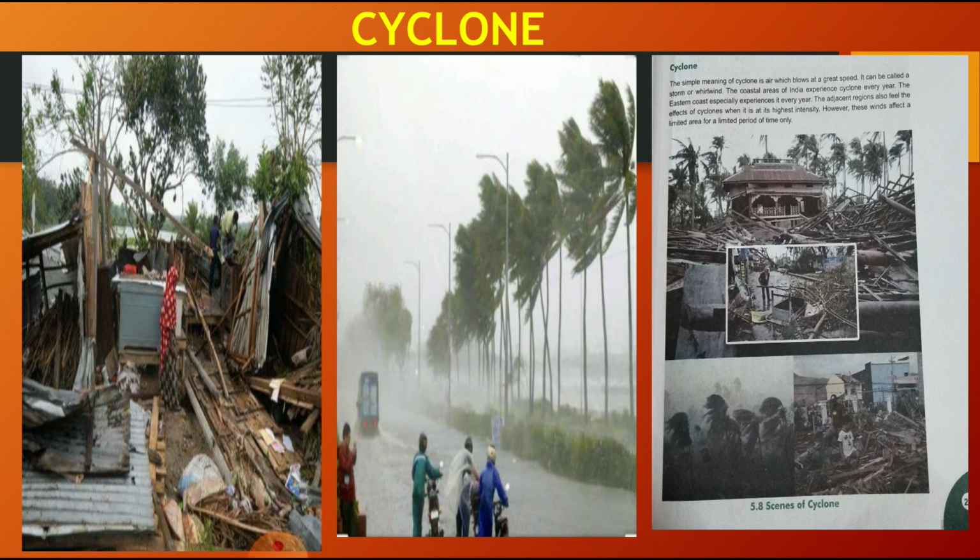It has also occurred in Maharashtra, and basically in all these regions different types of cyclones have occurred, especially the coastal areas. Coastal areas are more prone to cyclones. The eastern coast especially experiences it every year. The adjacent regions also feel the effects of a cyclone at its highest intensity. However, these winds affect a limited area for a limited period of time only. They will not occur for a long period, but the nearby areas may also experience the wind.